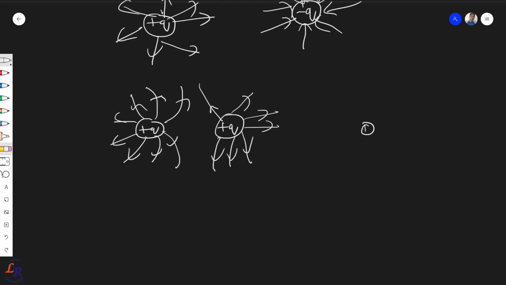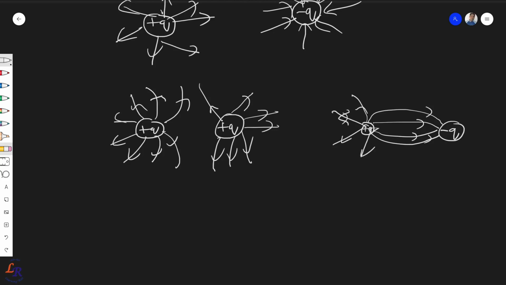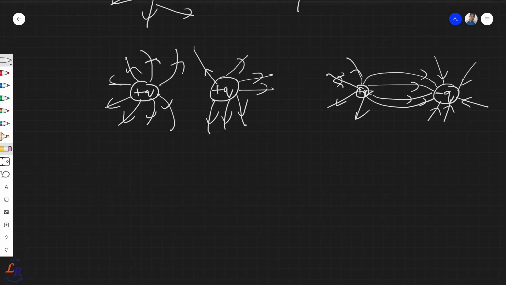In case of one positive and one negative, it will be like starting from positive and going to negative, right? So it will be outward here, and here it is inward. Okay, so this pictorial representation we had seen.